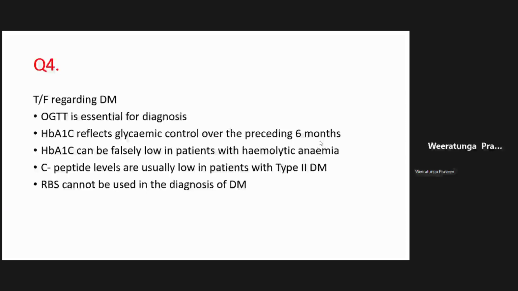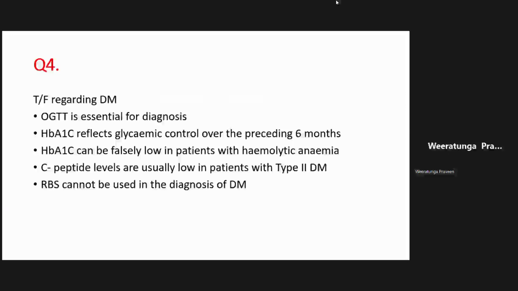Now, how do you monitor glycemic control, right? And we talk about the HbA1c. HbA1c is used both for the diagnosis as well as monitoring of glycemic control, right? And usually it reflects the last, say, 4 to 6 weeks of control, right? That is the usual standard.